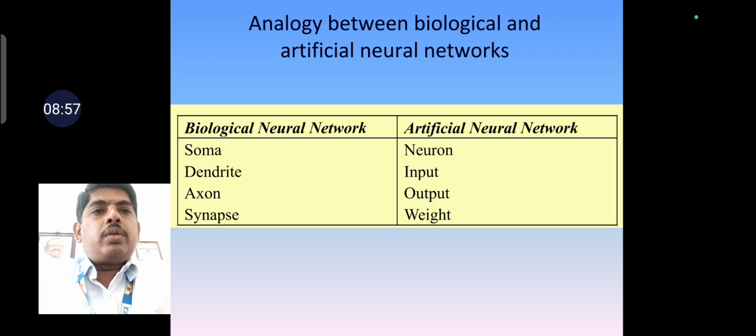So today we discussed what a biological neural network is, and from the biological neural network, how the artificial neural network was developed. In the next class, we will discuss some of the neural network models.